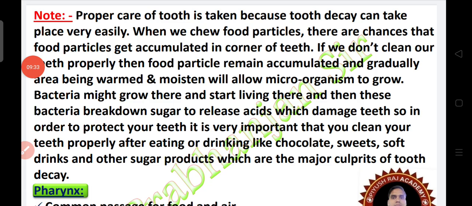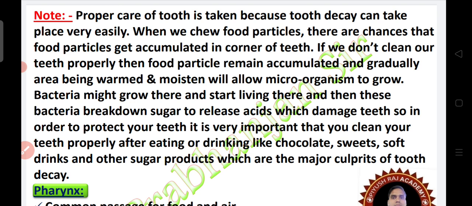Note: proper care of teeth should be taken because tooth decay can take place very easily. When we chew food, there are chances that food particles get accumulated in the corners of the teeth. If we don't clean our teeth properly, then food particles remain accumulated, and the area, being warm and moist, will allow microorganisms to grow there.